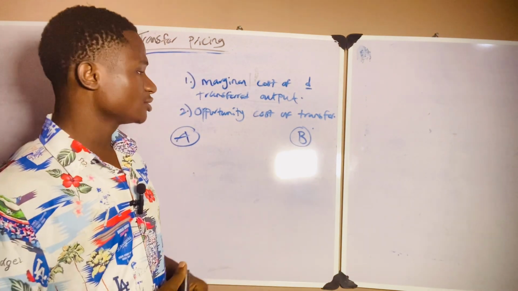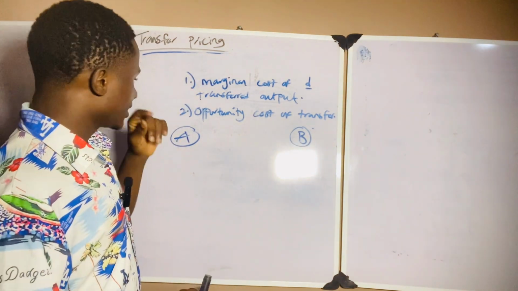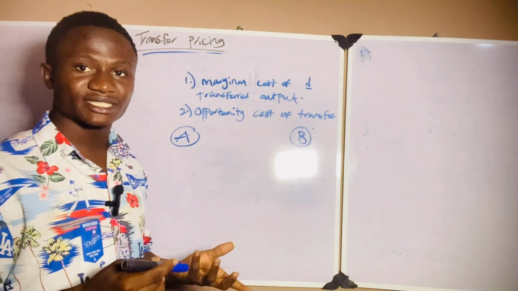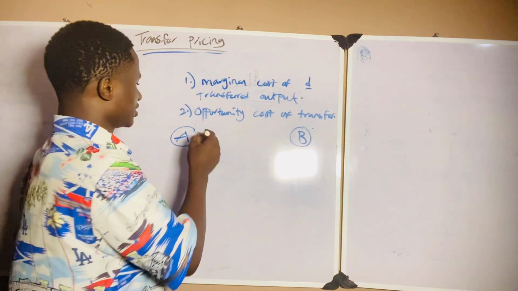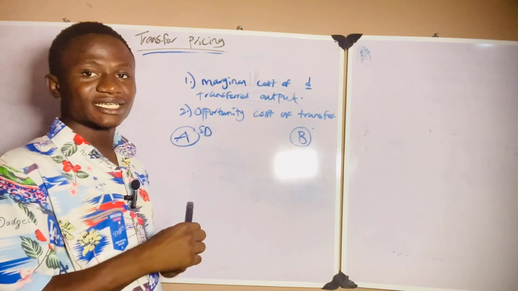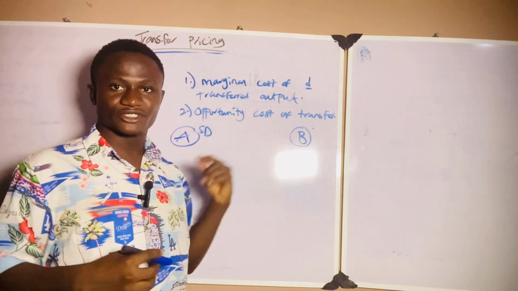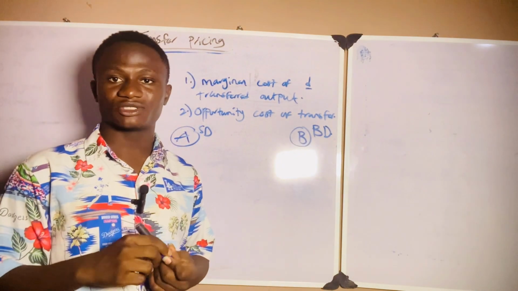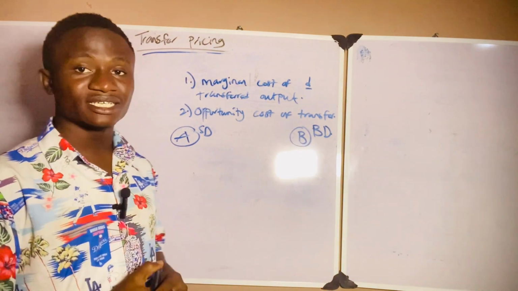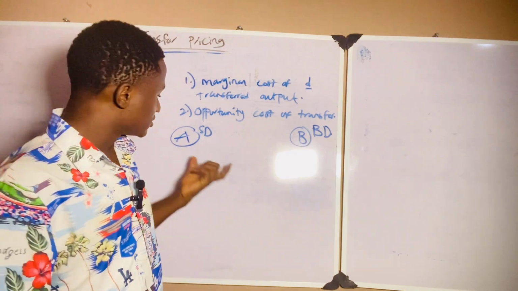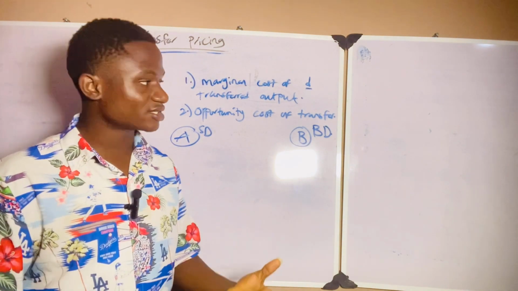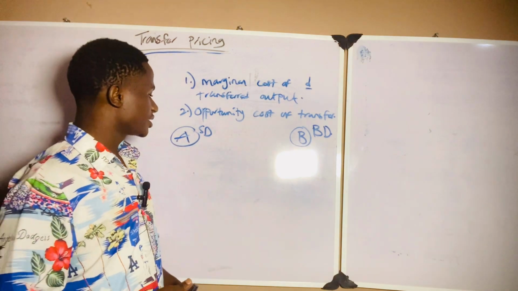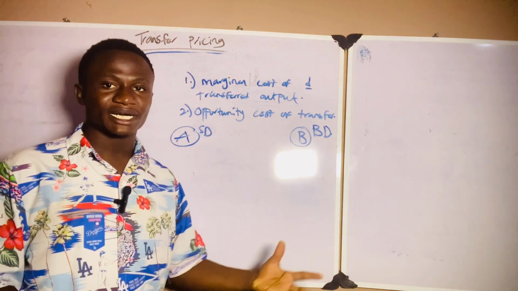Good. Now, division A is the selling division. That means this division is the one selling to this division. So this one is the buying division. In your question, sometimes you might not see it as division A. They can tell you that A is the selling division. That means this is the one producing the raw materials, while this one is the one buying the raw materials. So division A is the selling division, division B is the buying division.